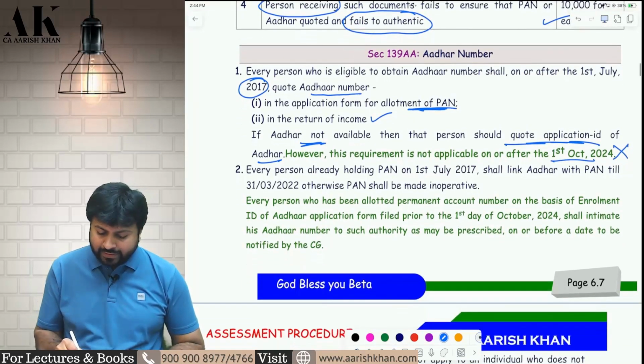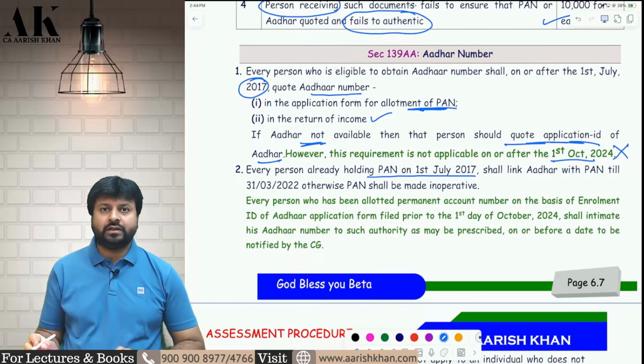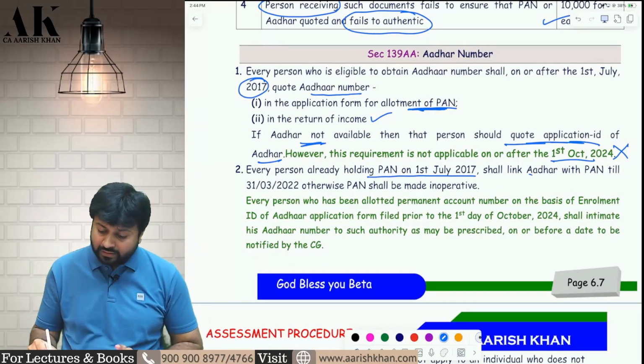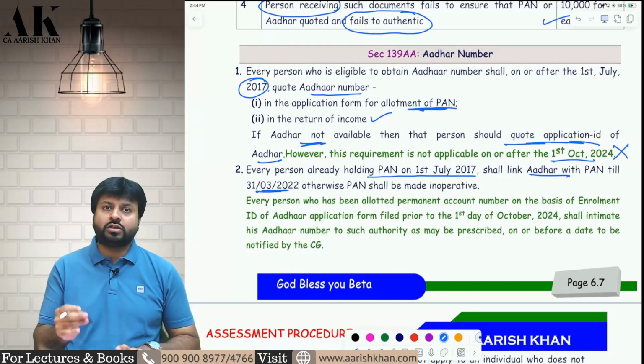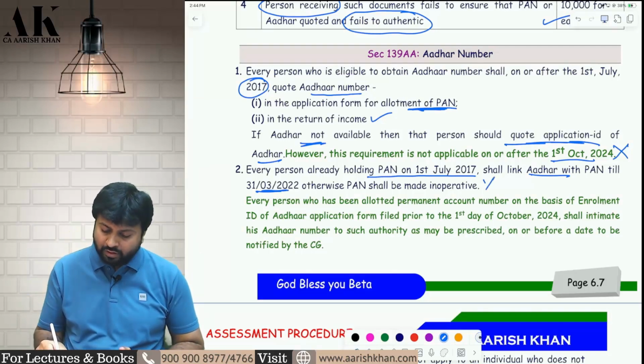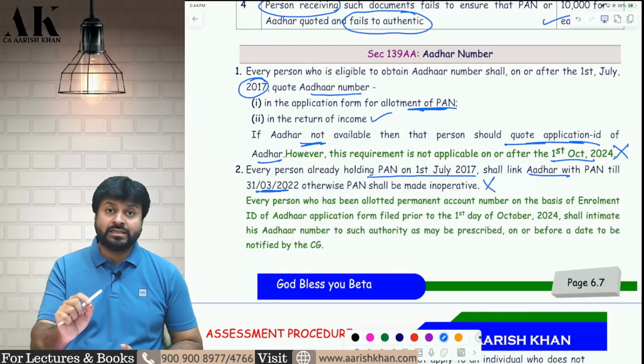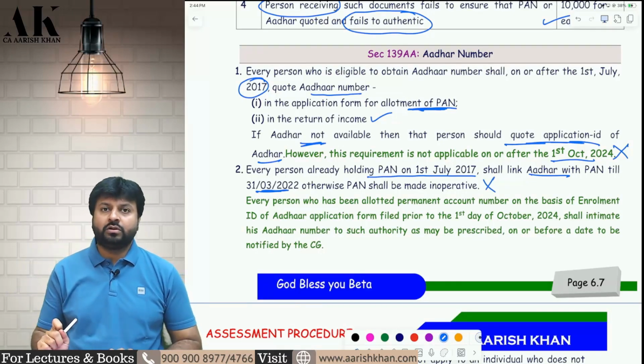Similarly, every person already holding a PAN on 1st July 2017, if you already hold a PAN, then you should link your PAN and Aadhaar by 31st of March 2022. Otherwise, your PAN will become inoperative and you have to face some serious consequences, which I am going to tell you now on the next page.